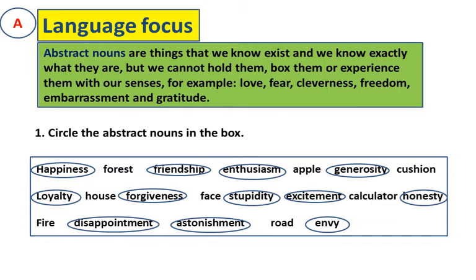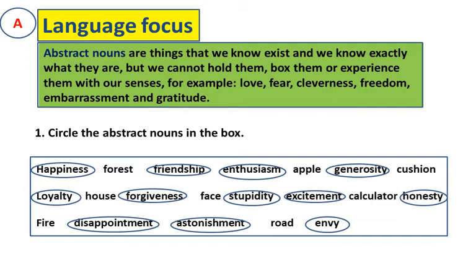Question 1 is to circle the abstract nouns in the box. We can read the words happiness, forest, friendship, enthusiasm, apple, generosity, cushion, loyalty, house, forgiveness, face, stupidity, excitement, calculator, honesty, fire, disappointment, astonishment, road, envy.